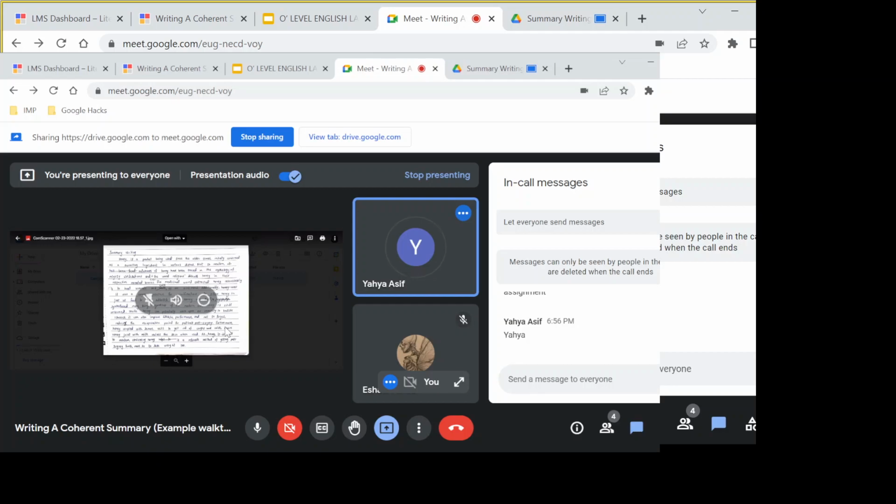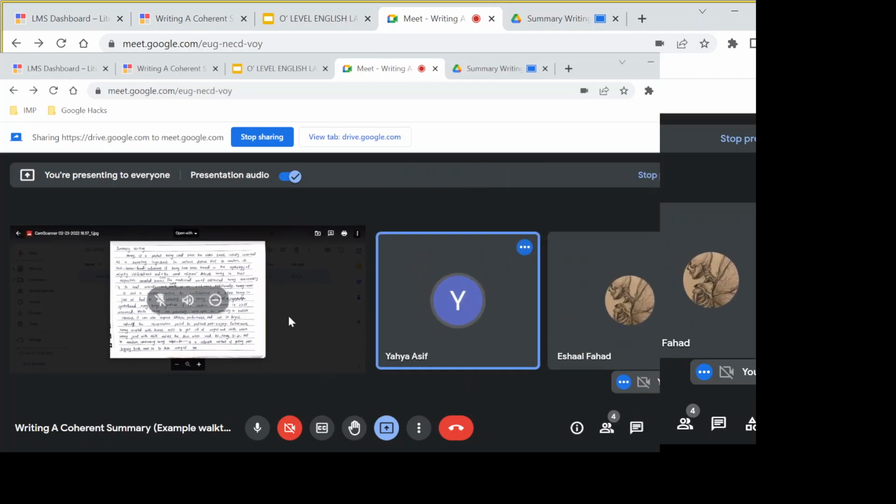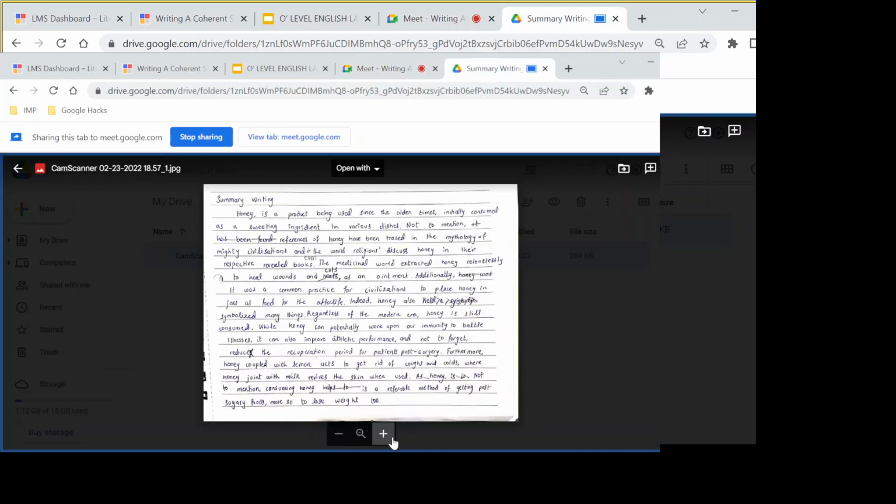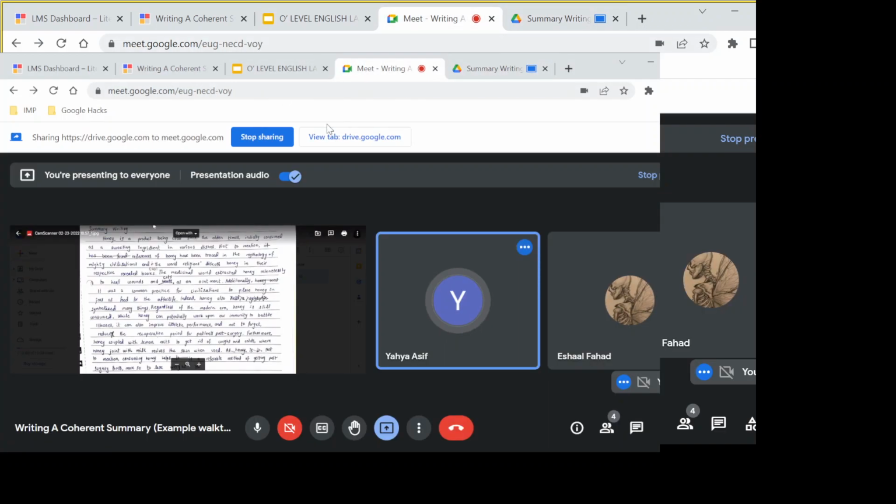The sixth one is immunity against illness. The seventh one is athletic performance, and the patient surgery is the eighth one. Coupled with lemon, get rid of coughs and colds is the ninth one. Honey joined with milk, skin, is the tenth. Then consuming honey, a preferable method of getting past sugary foods, and weight loss are the eleventh and twelfth. He has written down 12. Okay, 12 content points, so we're going to give him 12 out of 12, excluding the two given points that we were given already, right?